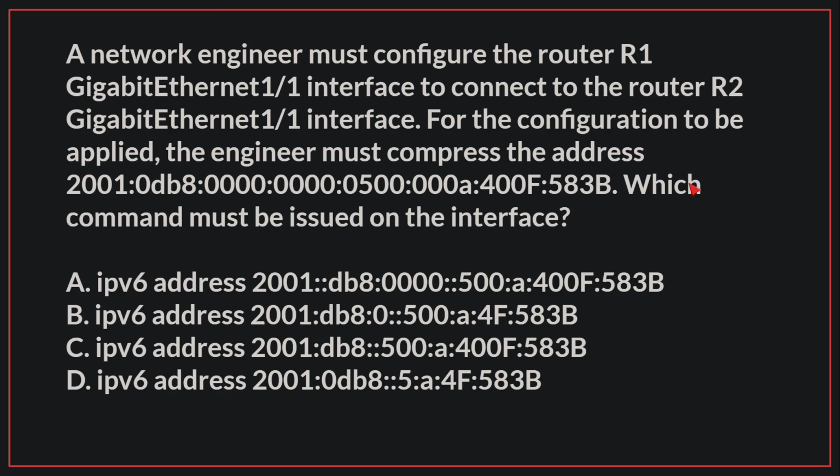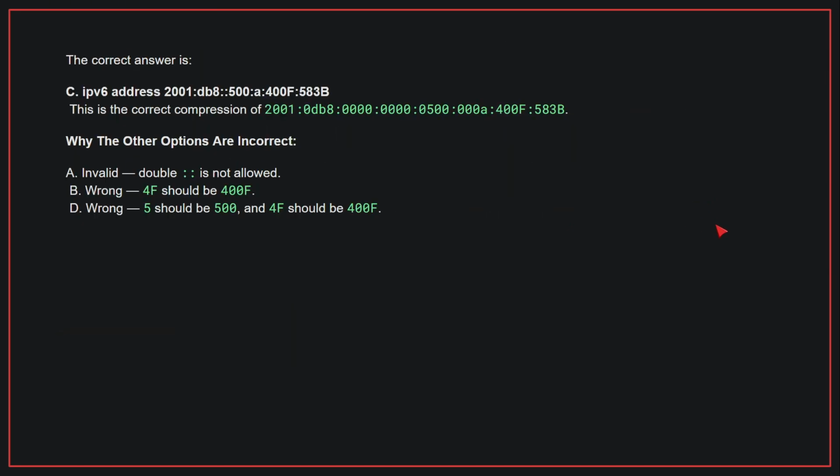A network engineer must configure the router R1 Gigabit Ethernet 1.1 interface to connect to the router R2 Gigabit Ethernet 1.1 interface. For the configuration to be applied, the engineer must compress the address. Which command must be issued on the interface? The correct answer is C. This is the correct compression.